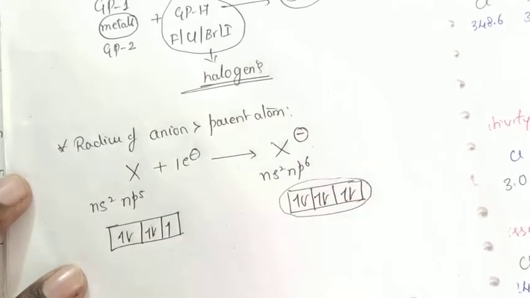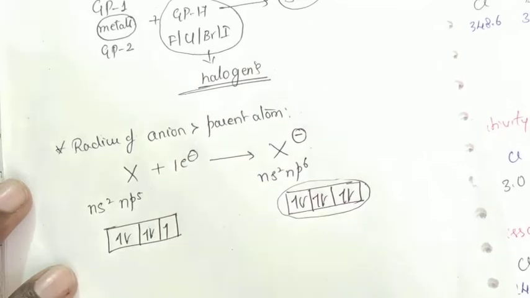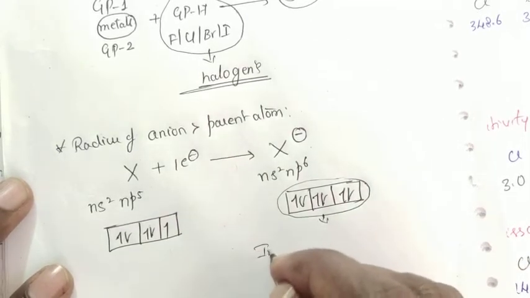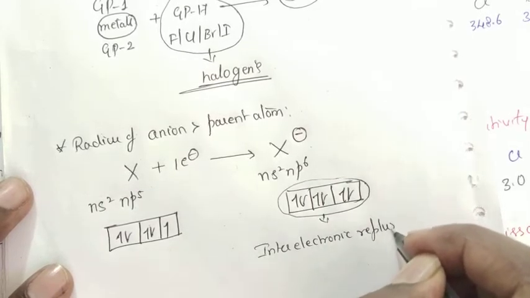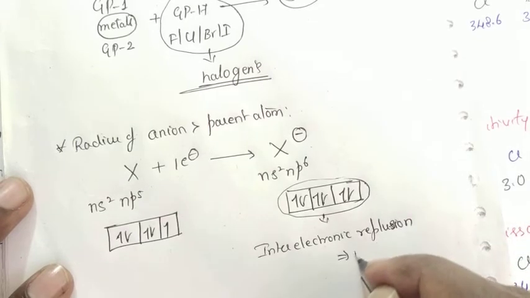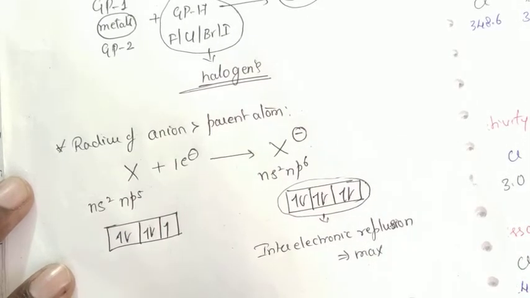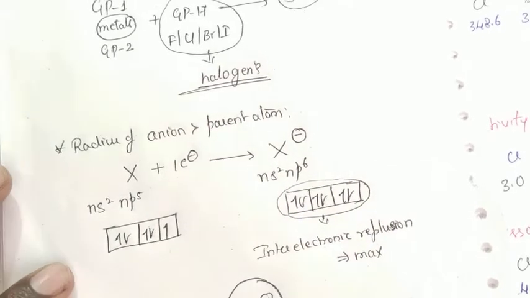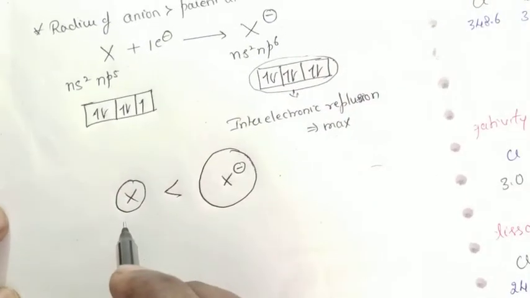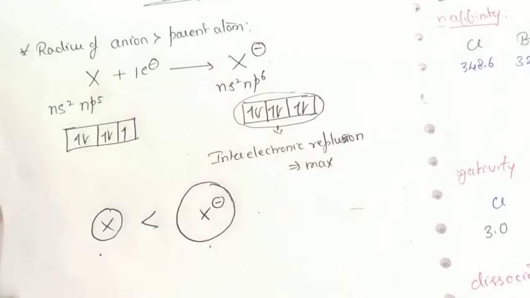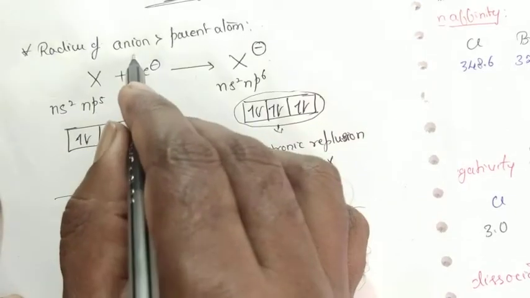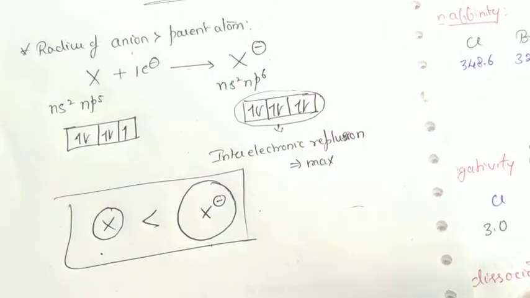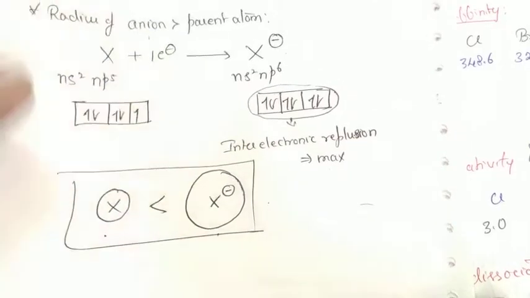As soon as electrons get completely filled up in the outermost orbital, their inter-electronic repulsion becomes maximum. Therefore, if this is the radius of the parent atom, this will be the radius of an ion. Hence, the radius of an ion of a halogen atom is always greater than the radius of its parent atom.